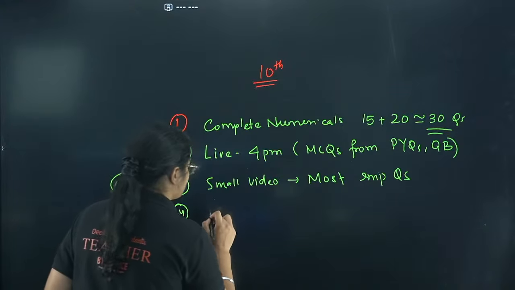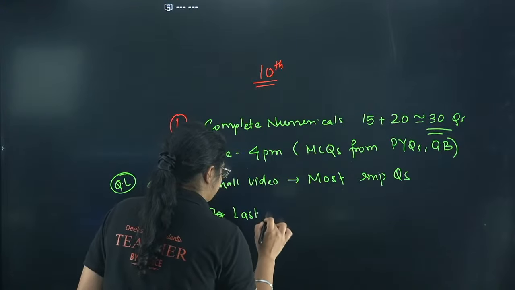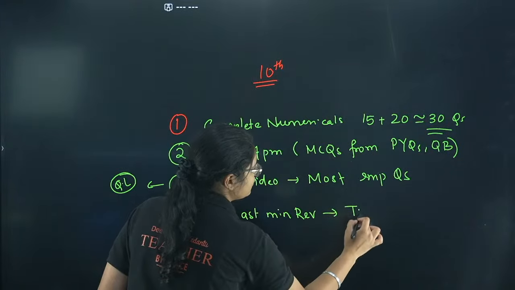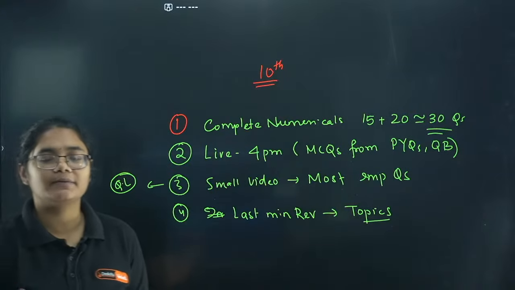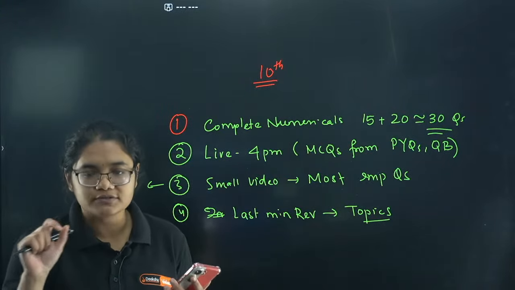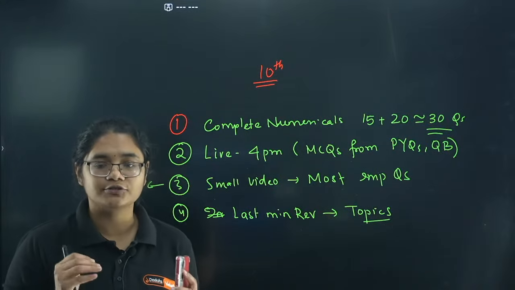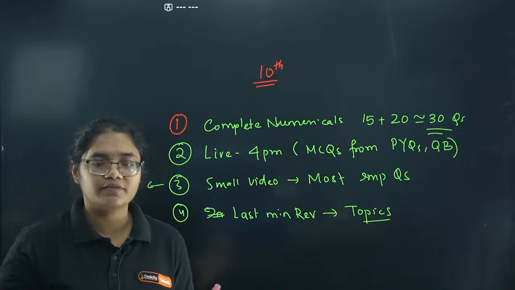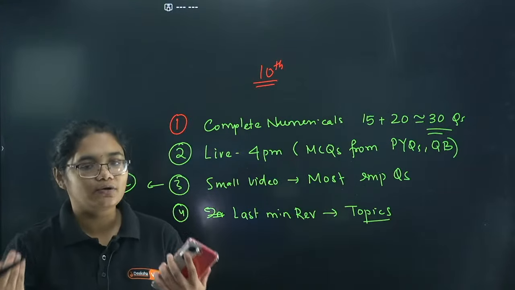After that, I also have an important topic or last minute revision. In this last minute revision, I'll just tell you the topics that you need to revise before the exam. For example, Henry's law, Raoult's law. You just need to go through those definitions, the mechanisms, the name reactions, maybe in the morning of the exam or one night before the exam. Just revise this and go for the exam.